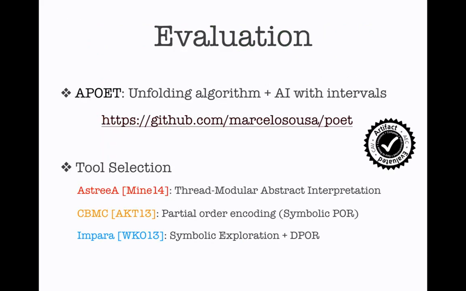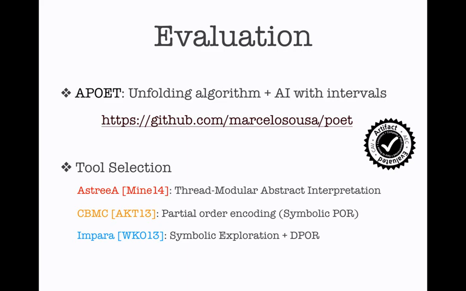We have implemented this technique into a tool called APoet. It has implemented an unfolding algorithm, which is a super optimal partial order reduction, in fact. And we have implemented it together with an abstract interpreter with intervals. It's available on GitHub. So please talk to us, and if you want to use it, we'd be happy to answer questions.